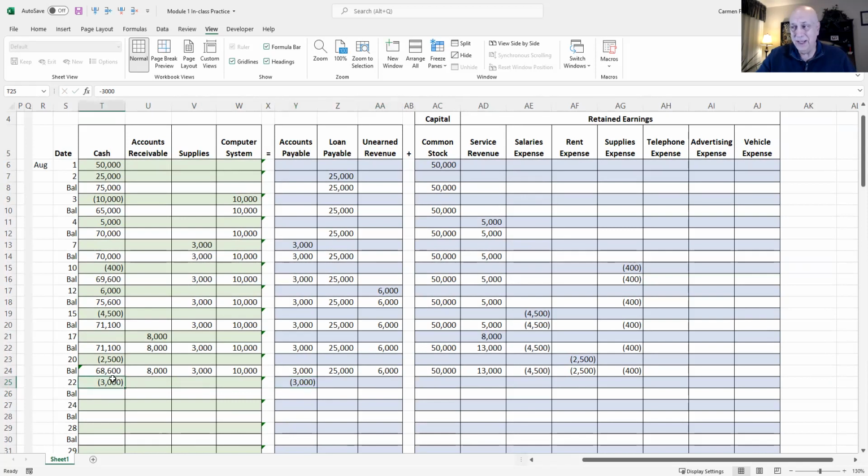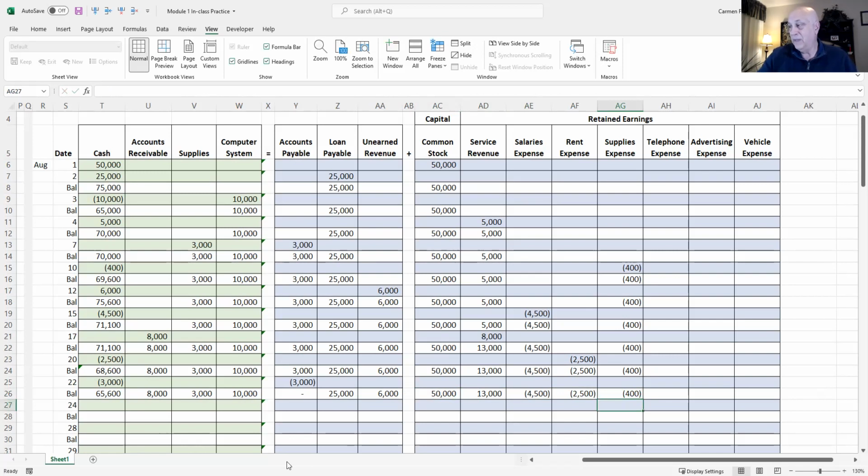Again, whatever you do on one side of the equation, you have to do the same on the other side. So now we total up. We have 600 in cash, $8,000 in receivables, $3,000 in supplies, $10,000 for the computer system. Now we owe zero. It's a beautiful thing. We don't owe anything for accounts payable. We still owe $25,000 at the bank. We still have $6,000 of unearned revenue, $50,000 in common stock, $13,000 in service revenue, $4,500 salaries expense, $2,500 rent expense, and $400 supplies expense.